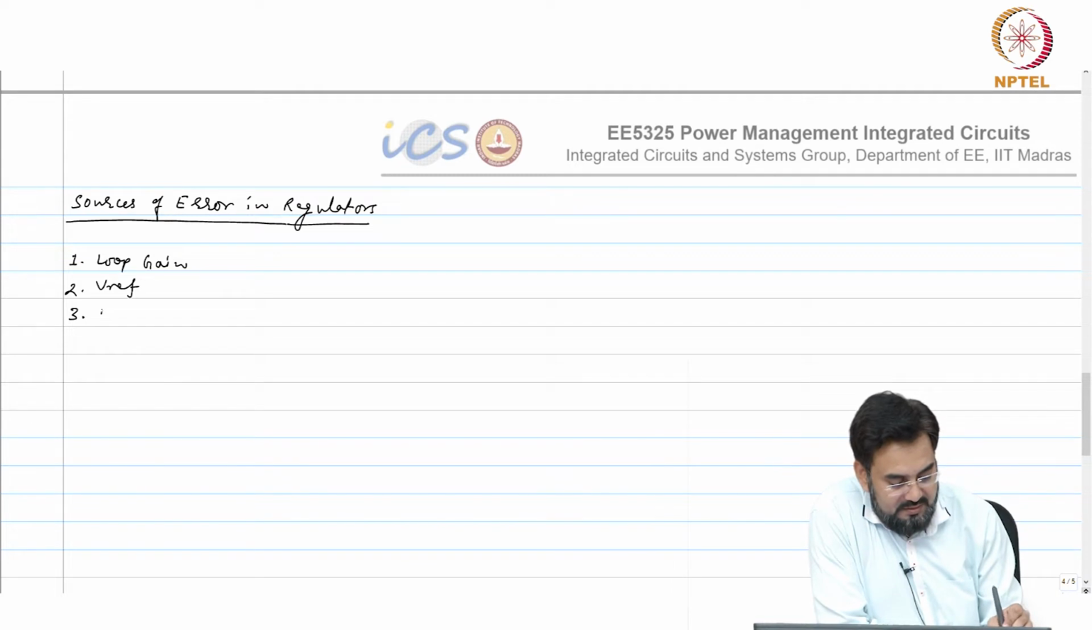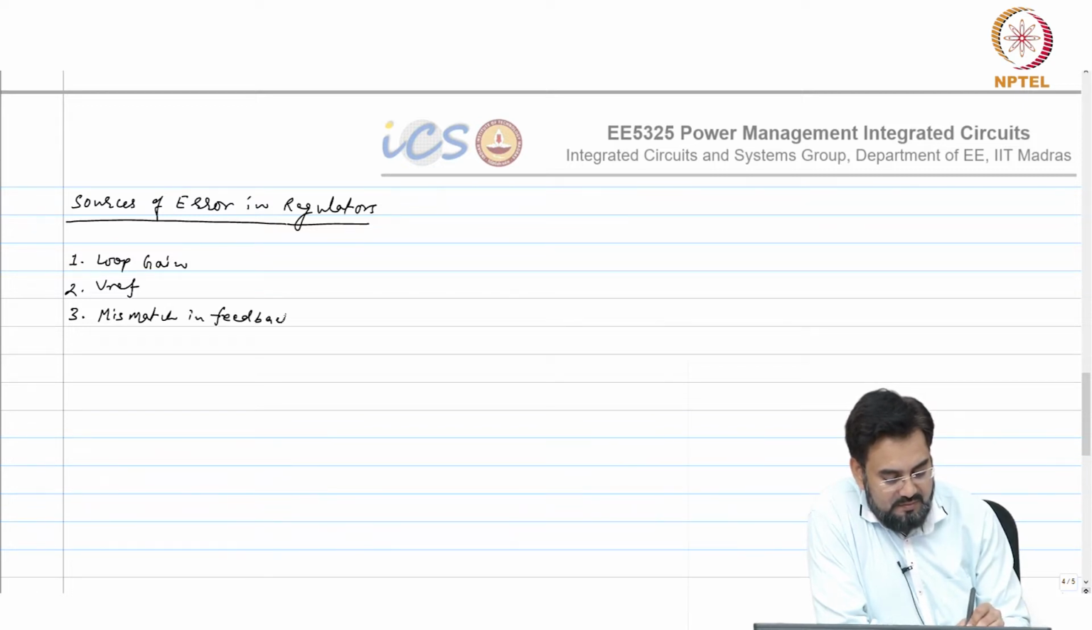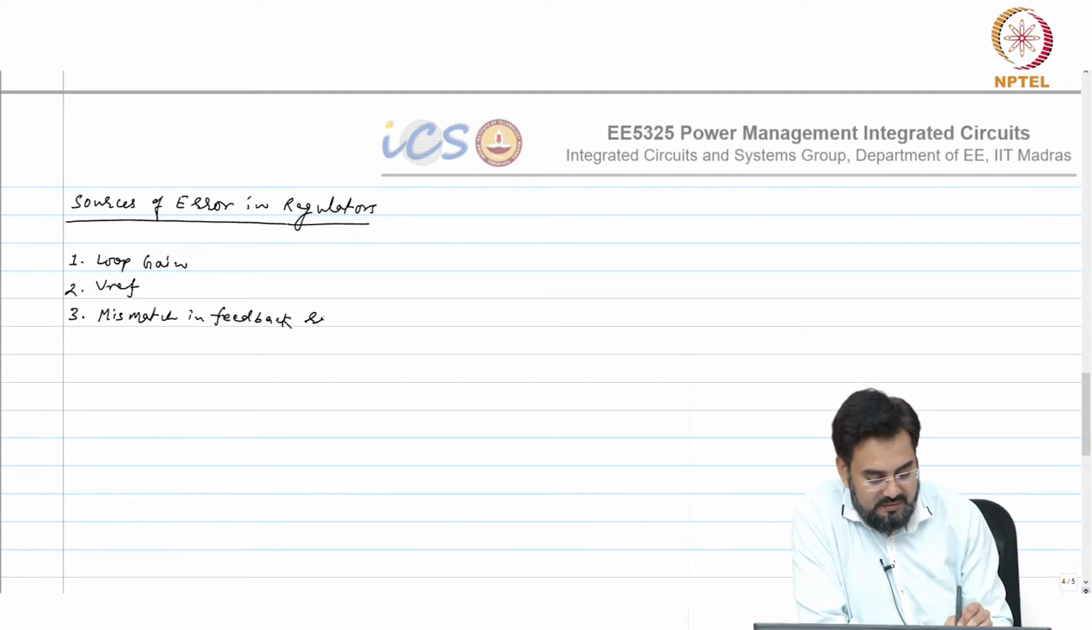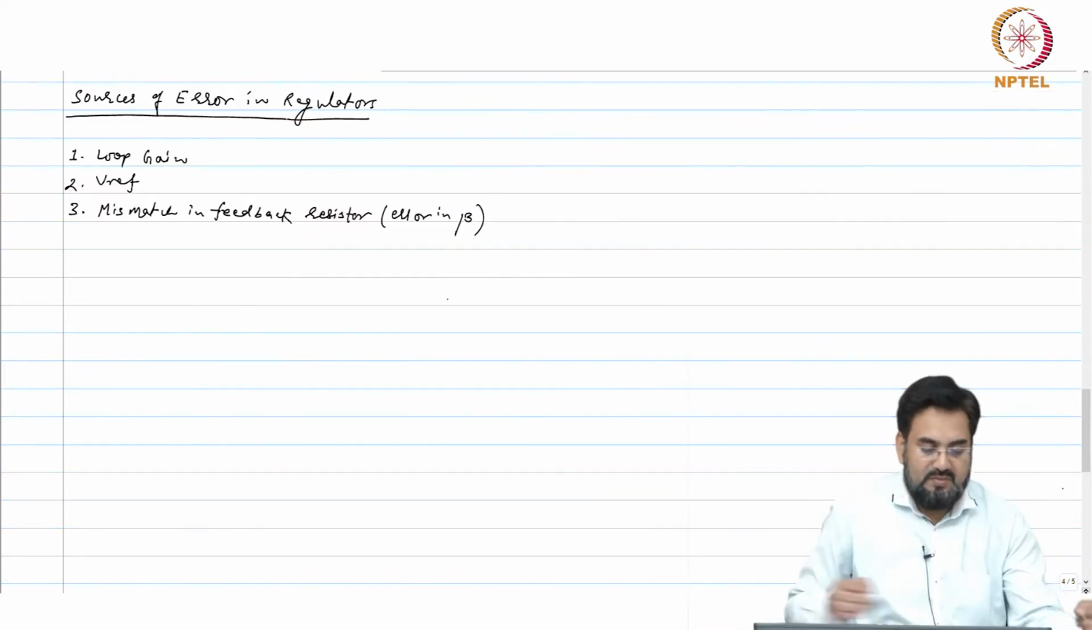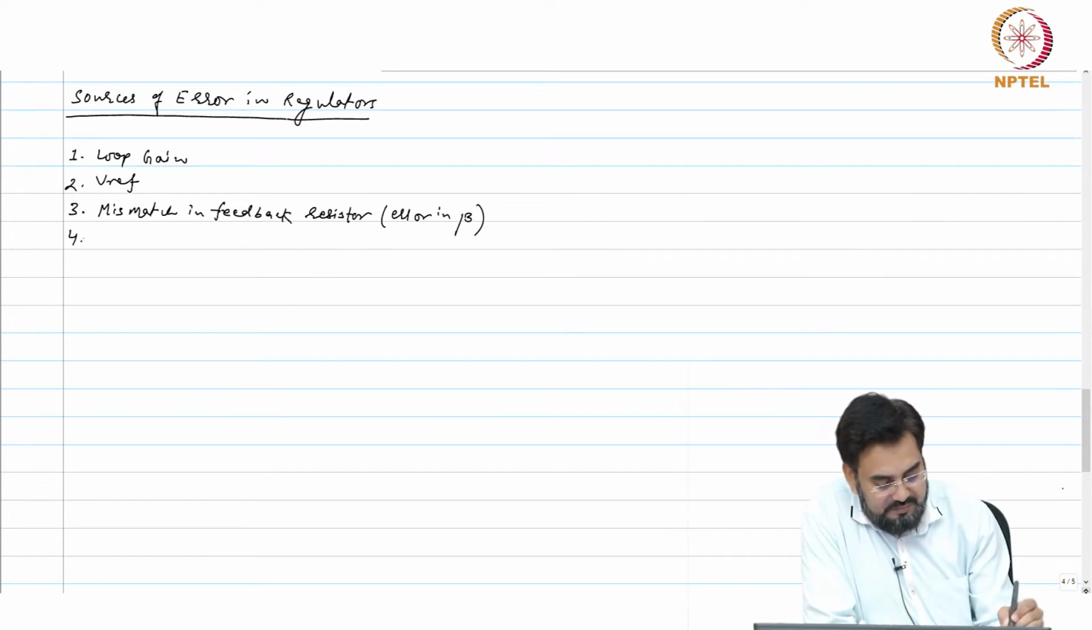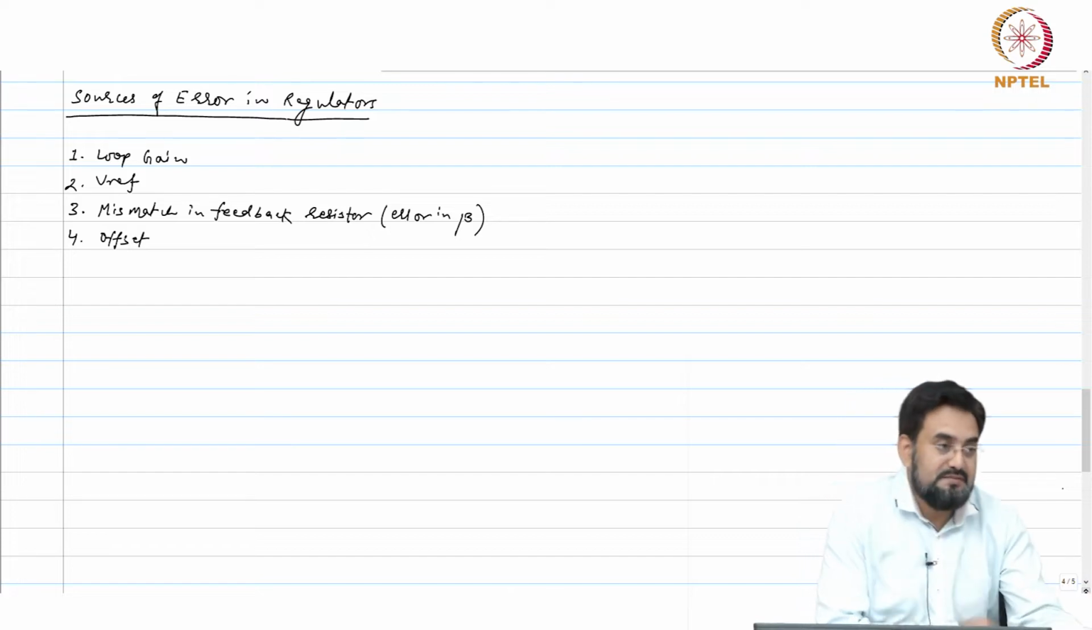Then mismatch in feedback resistor, correct, that will be error in your beta. Offset.